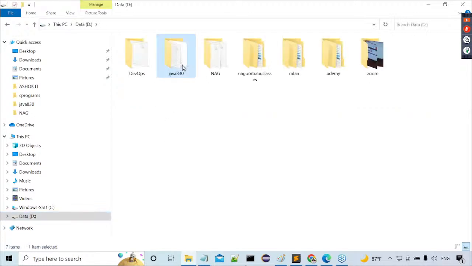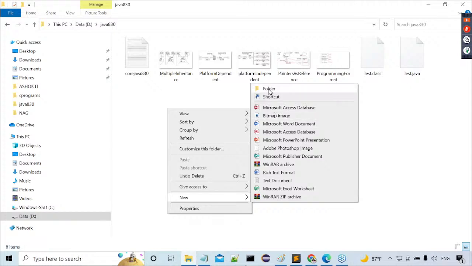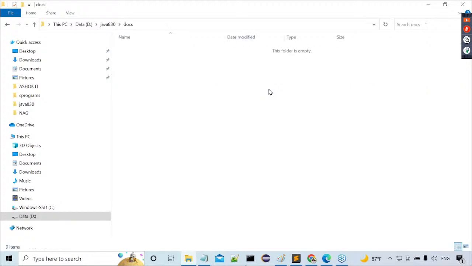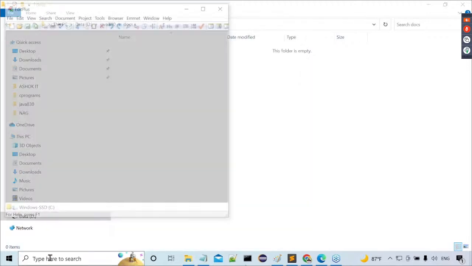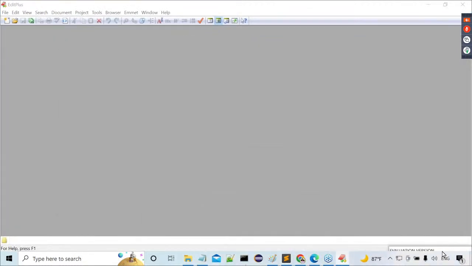Java, D drive, Java 830. Here I'm going to prepare some folder. Now this is part docs. I prepare the docs folder here. Inside this docs folder I want to save my Java program. Let me save one simple Java program. What is this Java program I want to prepare? A very simple Java program.